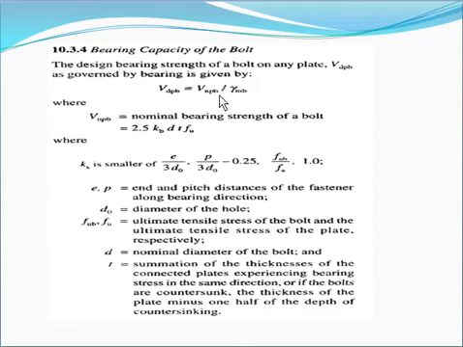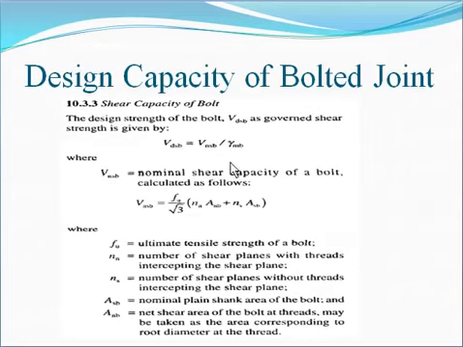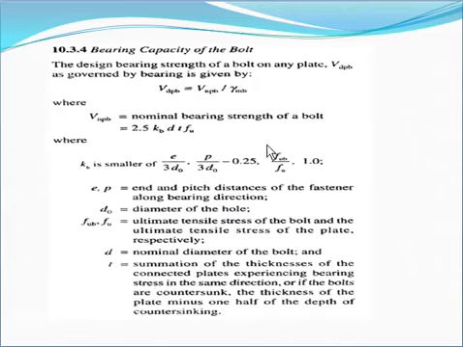Gamma mb is 1.25, in the case of shear also. Now here Vnpb is the nominal bearing strength of the bolt, and this one is the design. It is 2.5 kb d t fu. So kb we have to find out.